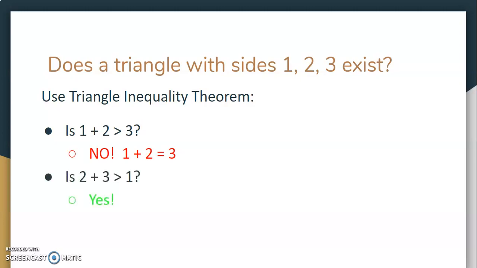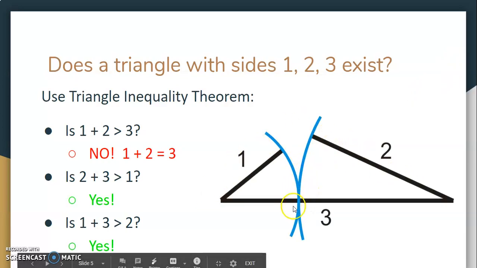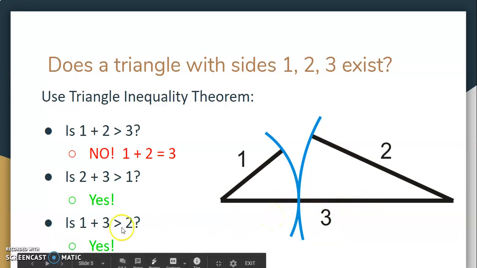So again, just like the previous example, it doesn't matter that the other two sides do work. We can see clearly that the 1 and the 2 will equal exactly a 3 right here, but if you were to lay those out, there would be no peak, there would be no point. They would be exactly the same length, and therefore no triangle exists.